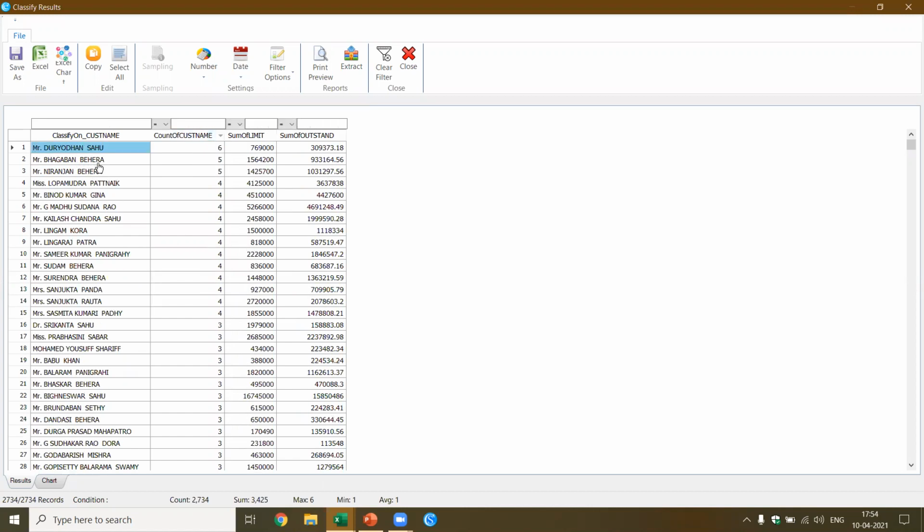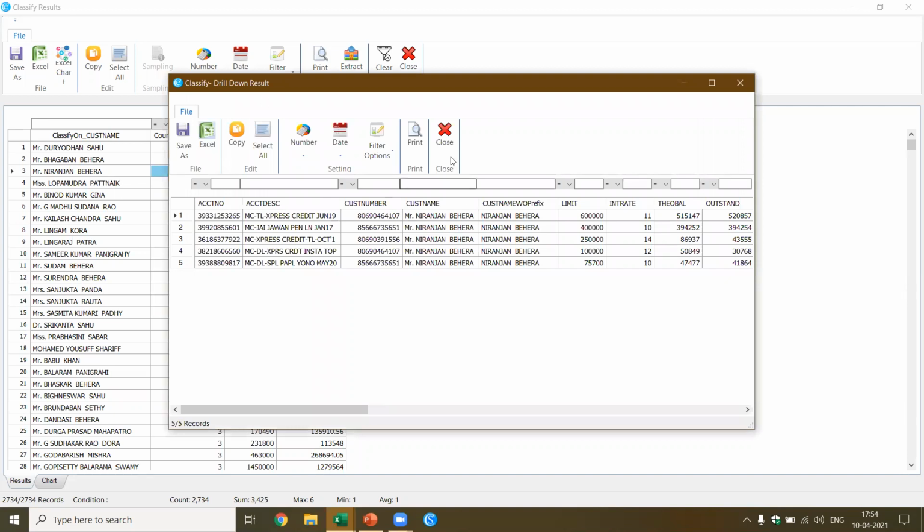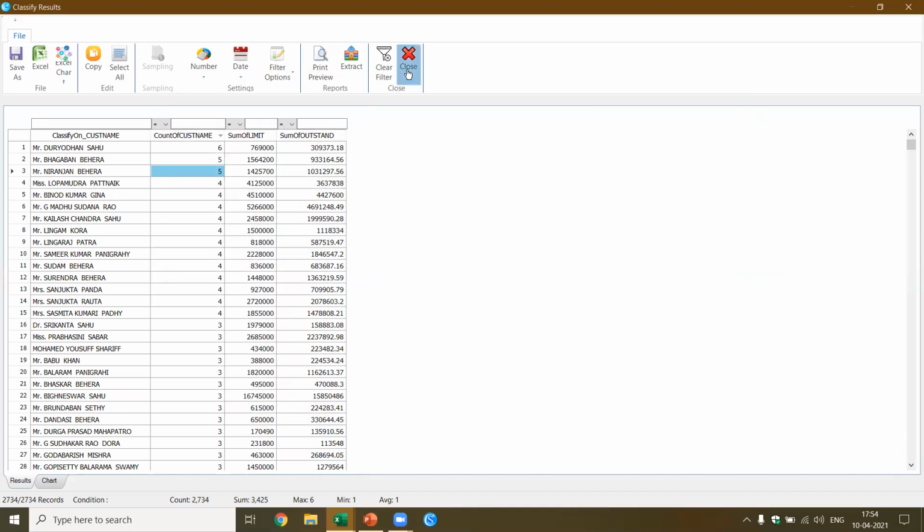Now you see Mr. Duryodhan Sahu has been given 6 loans. Now this Bagban Bhera has been given 5 loans. So I get to know another, Niranjan Bhera, has been given 5 loans. Now I would like to look at these details, so I double click. I can get the details. Okay, this is how I can do the classify.